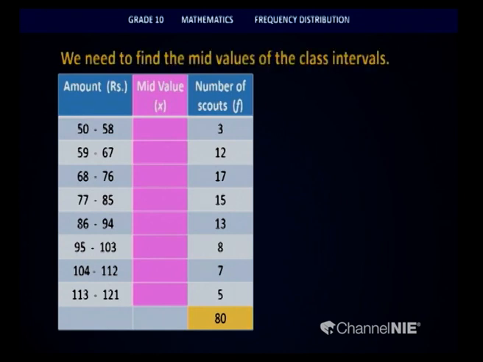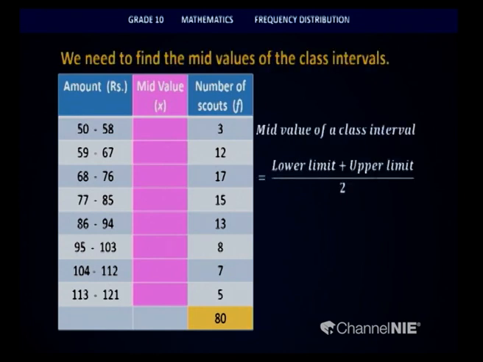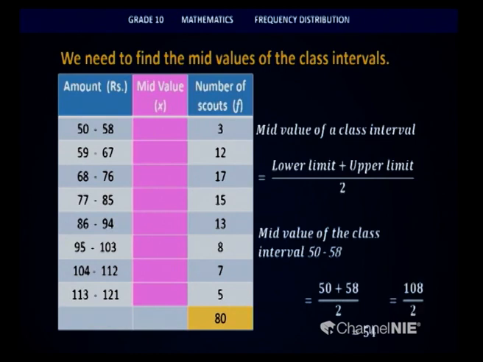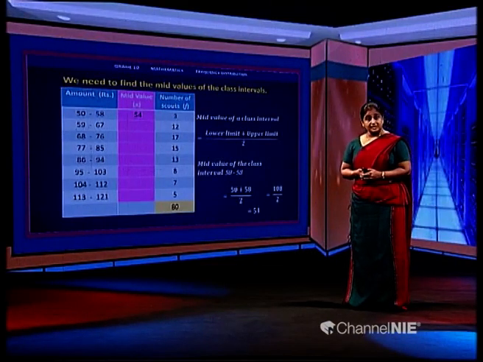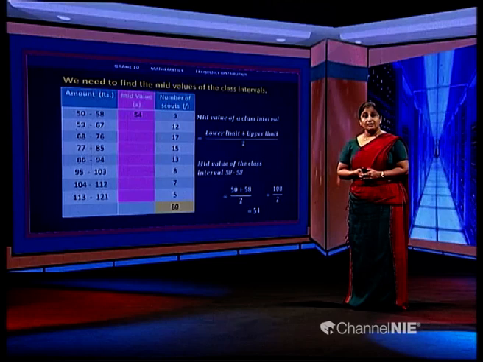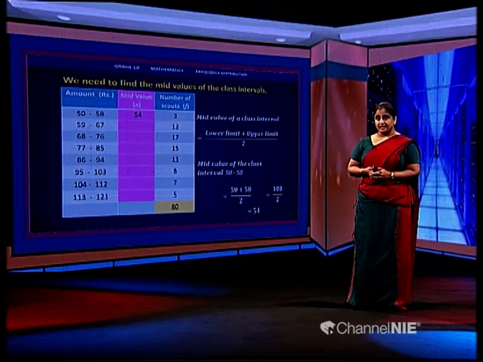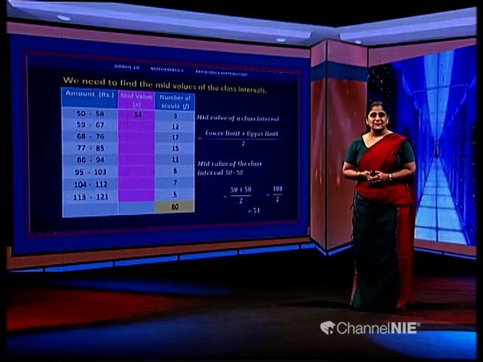First class interval, if we consider, we have to identify the lower limit and the upper limit and divide it by 2. So, I have done the calculation for you. 50 plus 58 divided by 2, which gives you 54. So, 54 will be the mid value of the first class interval. Now children, I will do this as an example. So, later on when we are doing the exercises, we can do the sums together.